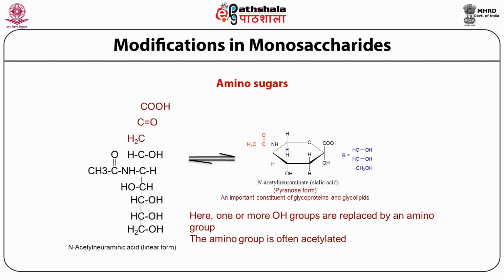N-acetylneuraminic acid is an important constituent of glycoproteins and glycolipids, and like I said, N-acetylneuraminic acid and its derivatives are also called sialic acid. So these amino sugars are important constituents of glycoproteins and glycolipids, and this tells us how important the modifications in monosaccharides are.